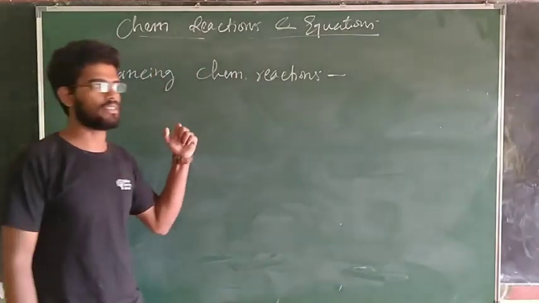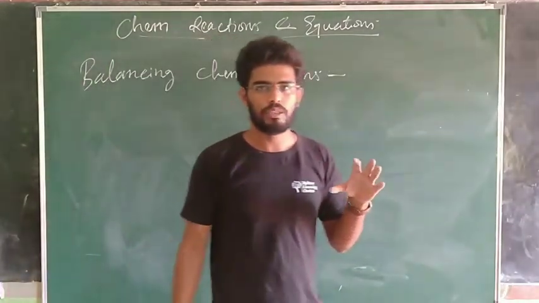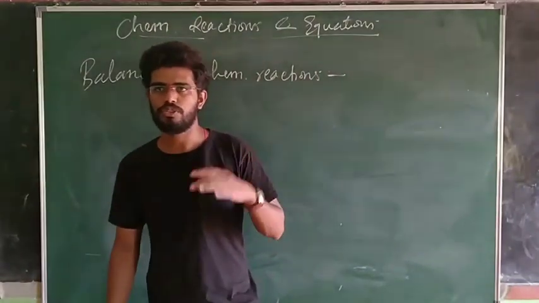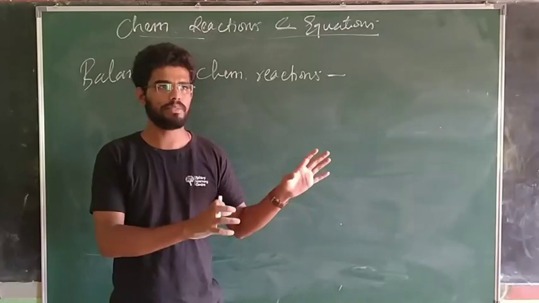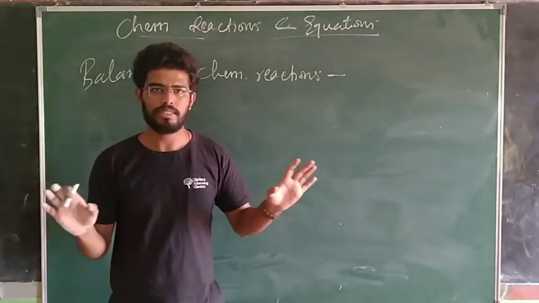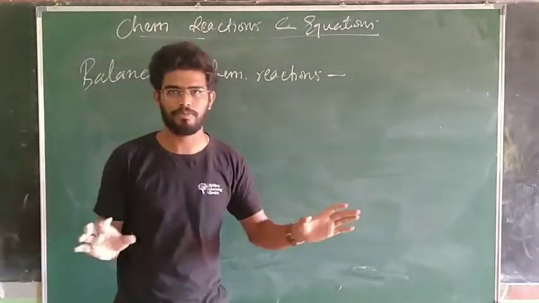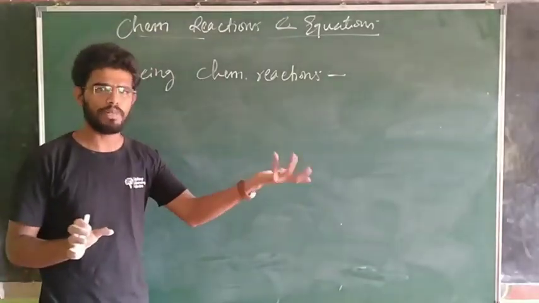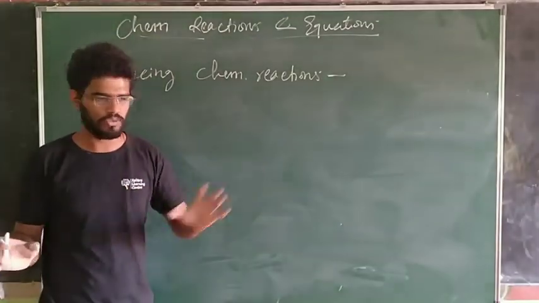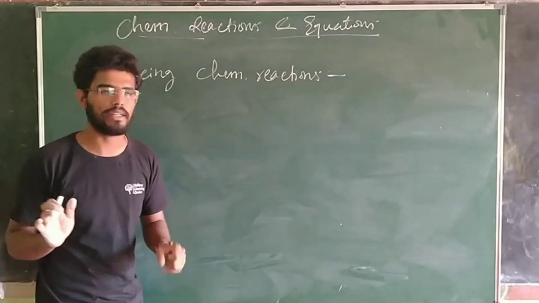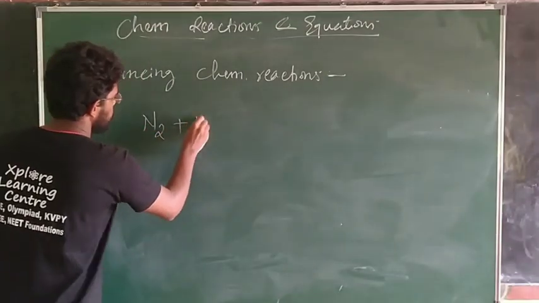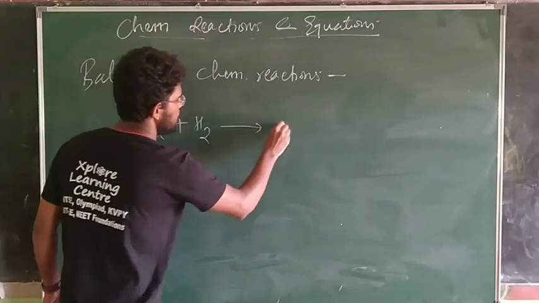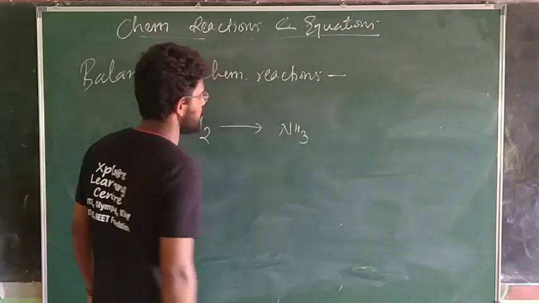Balancing chemical reactions. The only thing we need to remind here is what? The number of elements on the reactant side must be balanced to the same number of elements on the product side. That's simple. We just use the multiplication technique: where there is 2 on one side and 4 on the other, we make this side 4 as well. That's it. We'll understand with an example. We have N2 plus H2 gives you NH3.